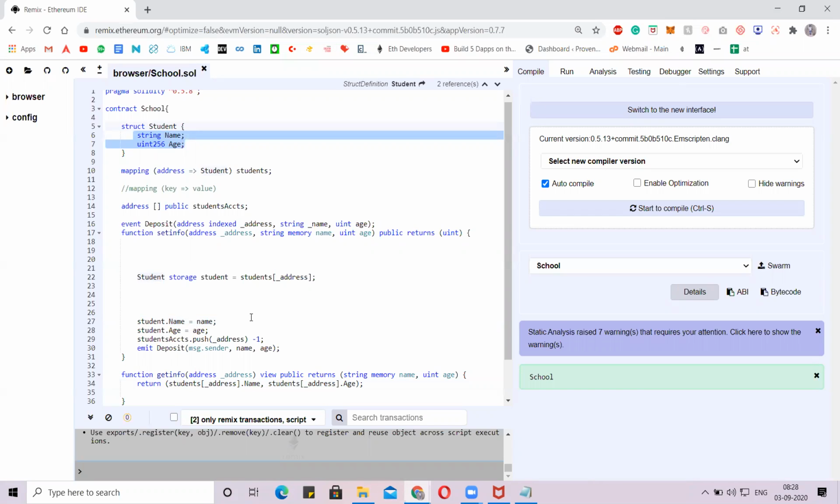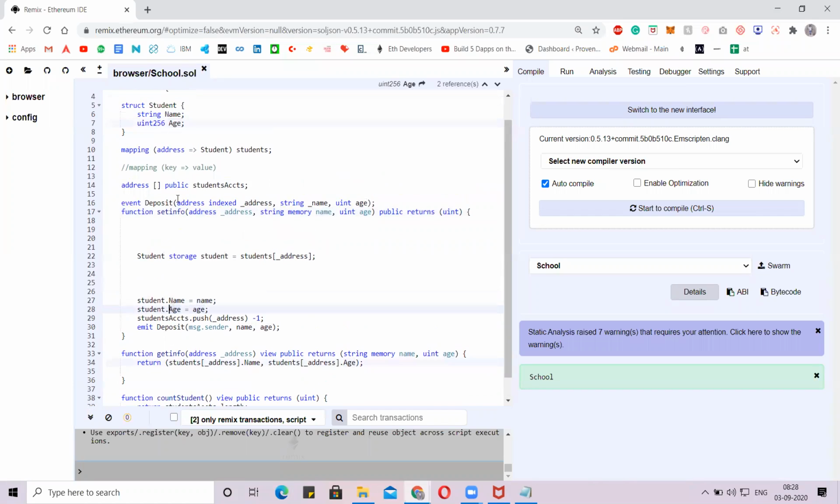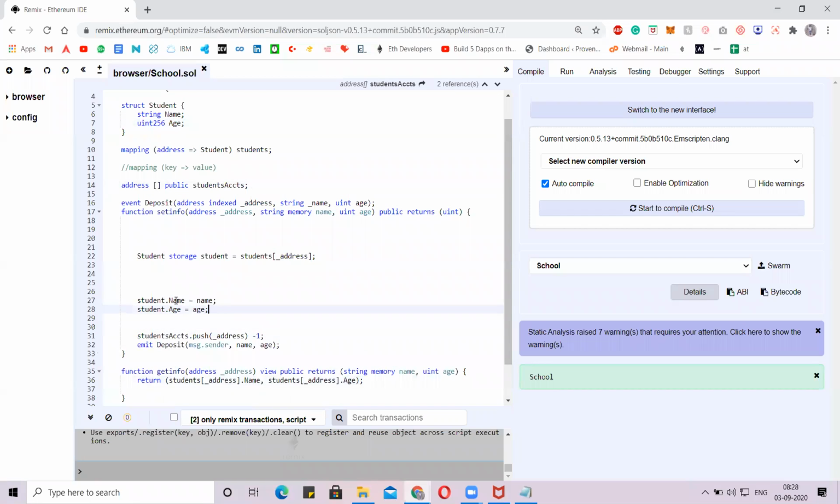From now, what we are doing, we are calling the state variable name and assigning that name to the structure name. Sorry, this one. We have the state variable name and we are assigning it to the structure. And next we have the age of that function, and we are assigning that age directly to the structure age here. So now the data we got is pushed to the student structure. Is that clear, guys?